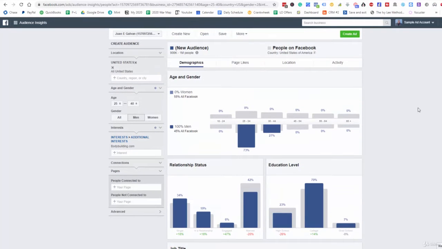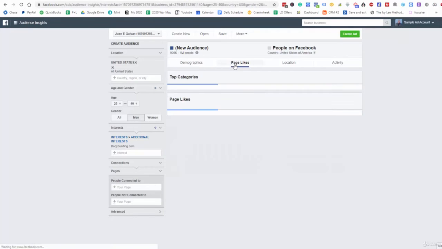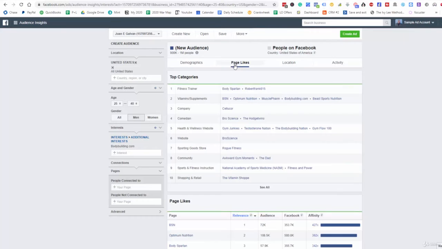Okay, so now that we have a baseline audience, about 900,000 to 1 million people, broken down to men from 25 to around 40, let's go to the page likes, and we can look at some additional pages that these individuals are also going to be liking. One of the best things you can do when creating different audiences is create buckets of audience. For example, people that like bodybuilding, right? They're typically going to like these other products or brands as well.